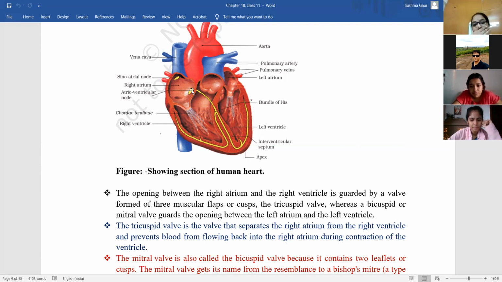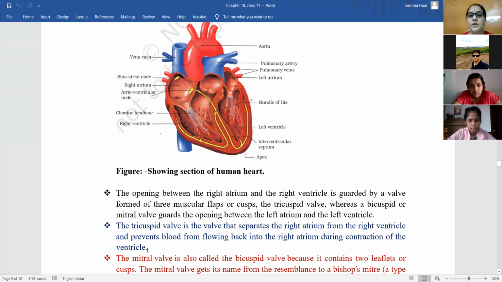Okay, fine. I had added tricuspid and bicuspid, but I myself had not read what tricuspid and bicuspid are. Okay, so there is an opening present between the right atrium and right ventricle that is guarded by a valve. It is a muscular valve, the tricuspid valve. So what is the tricuspid valve? It is the valve that separates the right atrium from the right ventricle and prevents blood from flowing back into the right atrium during contraction of the ventricle.